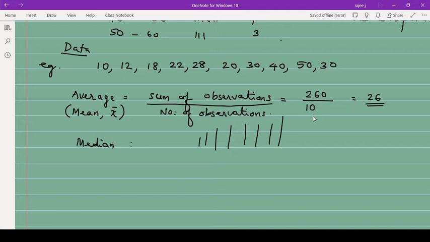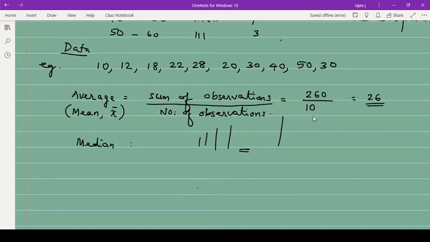So the middle one is the median. Suppose 10 students are standing like this. So this is the middle one, means here 1 2 3 and here also 1 2 3. So 1 2 3 this, and here 1 2 3 this middle one. This is the median value, the median student.